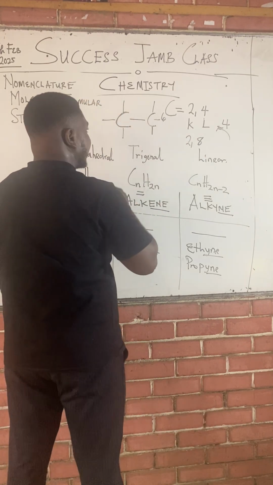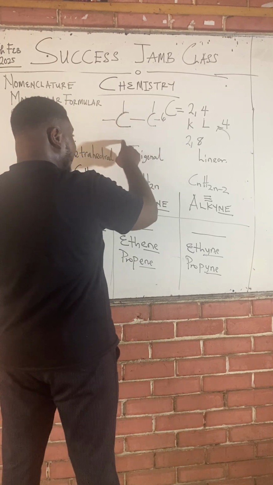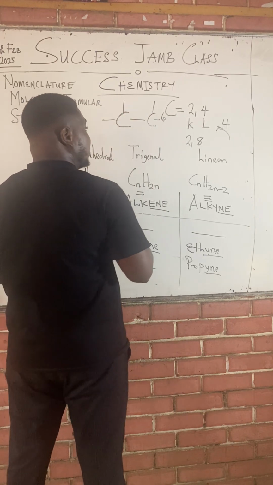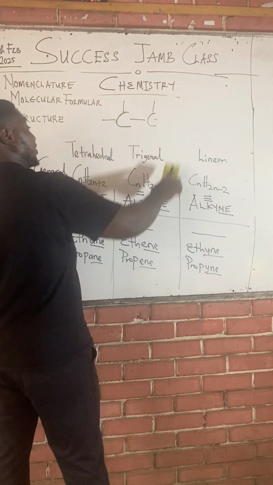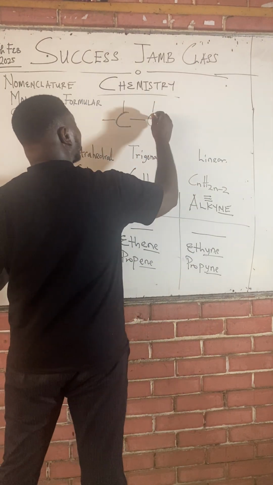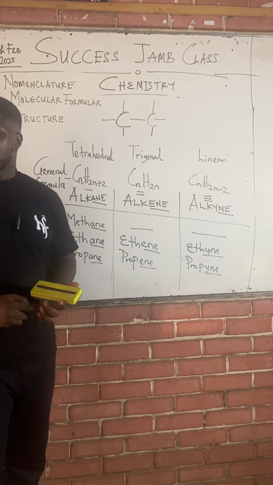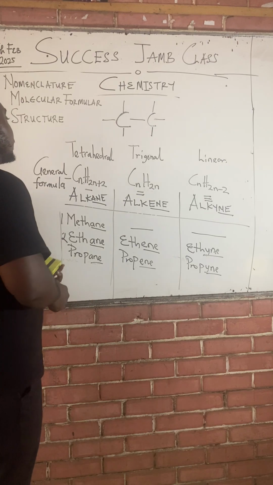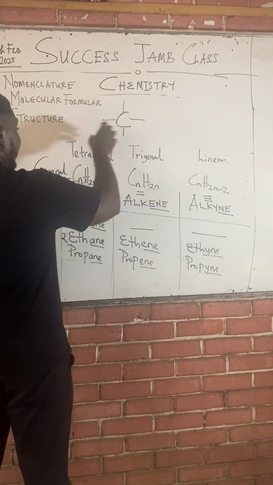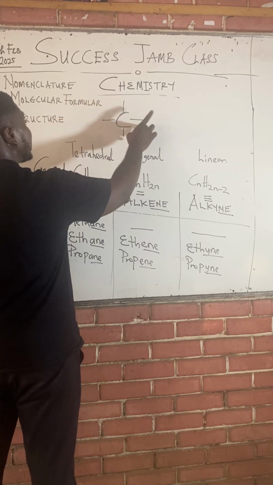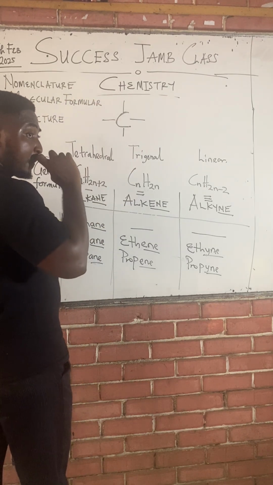Are we together? It's wrong to draw a compound like this. This is just 3 bonds, and it's not done. In fact, you're not obeying the octet rule. There's what we call the octet rule. Class, when drawing the structure of any compound, the octet rule must be obeyed. Now, class, we're still trying to draw the structure of just simple methane. So I have put carbon here and you put 4 bonds. So you now know that anytime you draw an organic compound, put carbon and it must have 4 bonds.